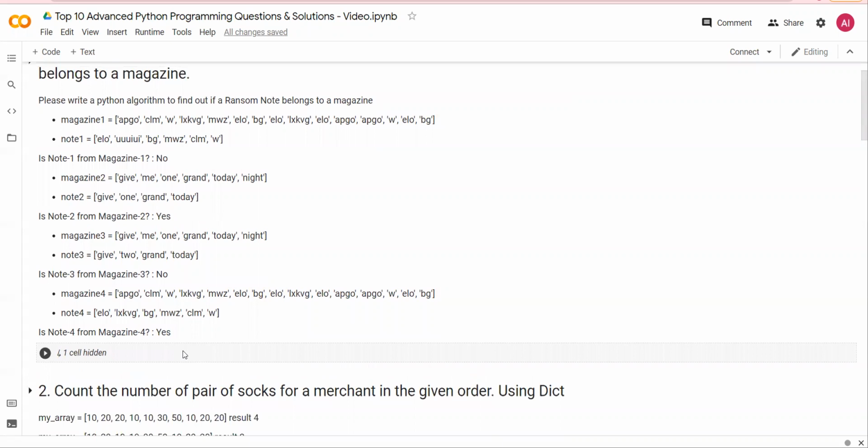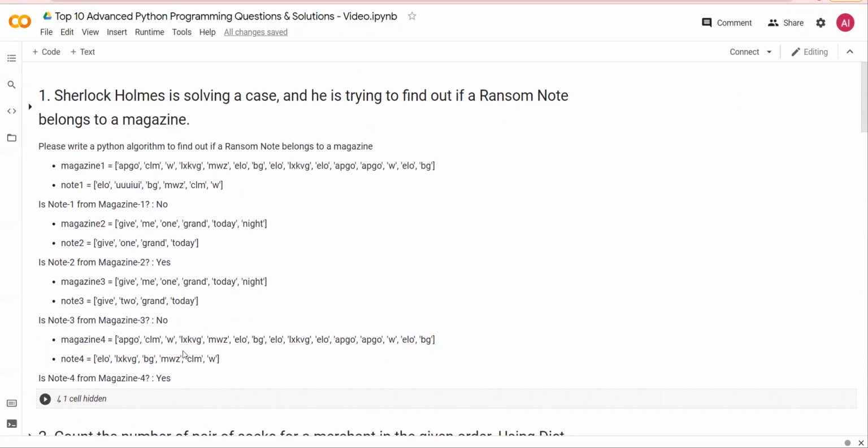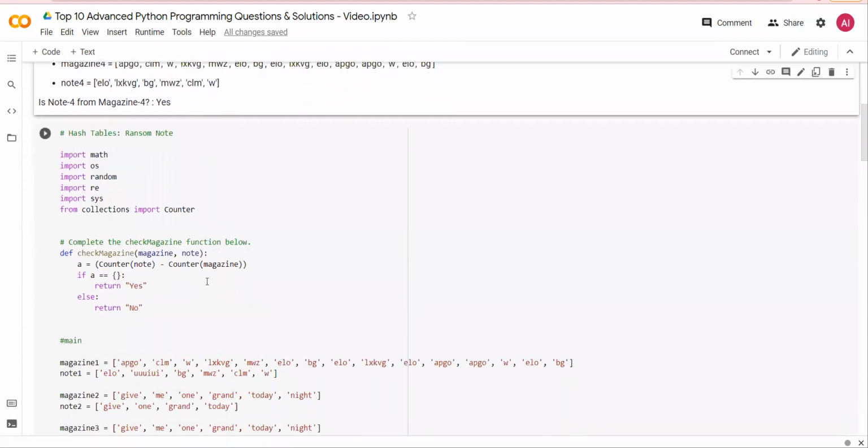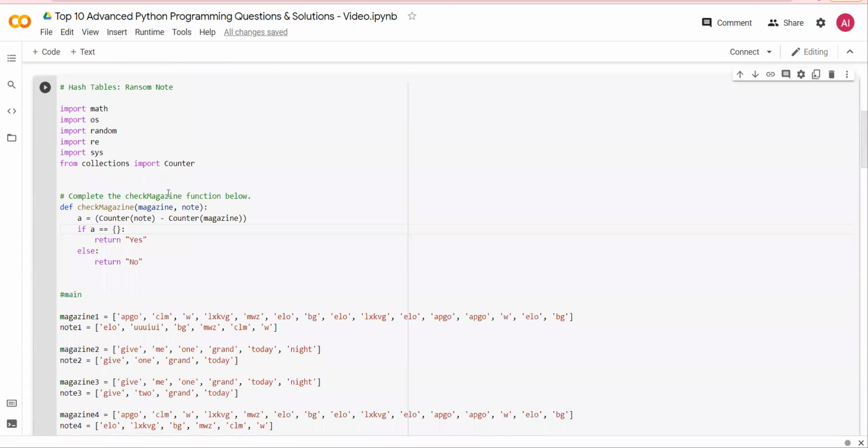Let's look at the solution. You can pause the video and I'm now going to talk about the solution. The solution is we're going to write a function using Counter. The function will take in magazine and note words, and then Counter of note minus Counter of magazine. If that is empty, that means all the words in the note are available in the magazine, then yes, else no.